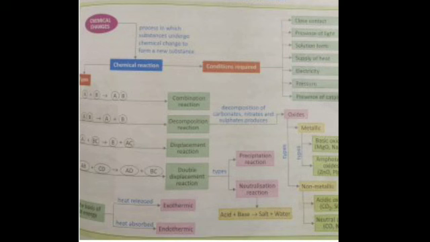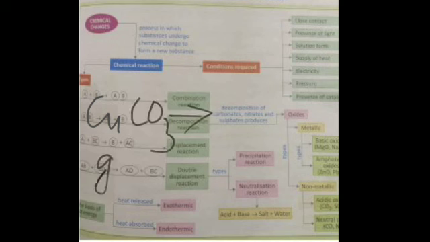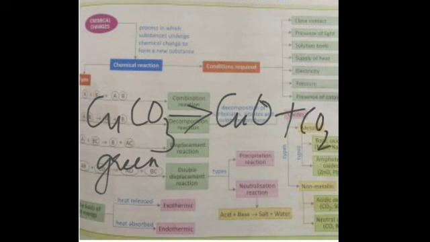They show a change in color, of which I had shown you the example of copper carbonate. When copper carbonate, which is green in color, is heated, it forms a black compound, that is CuO, cupric oxide, and carbon dioxide gas is released. Similarly, there are other reactions also. Next